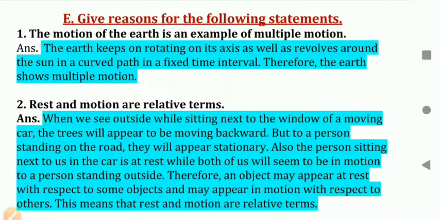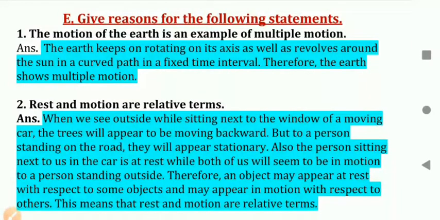Question number second, rest and motion are relative terms. Answer, when we see outside while sitting next to the window of a moving car, the trees will appear to be moving backward, but to a person standing on the road, they will appear stationary.